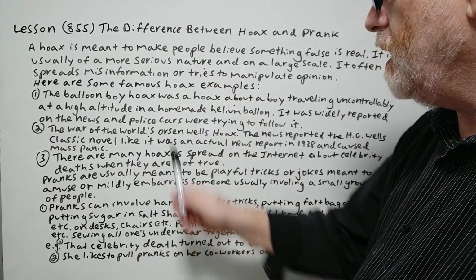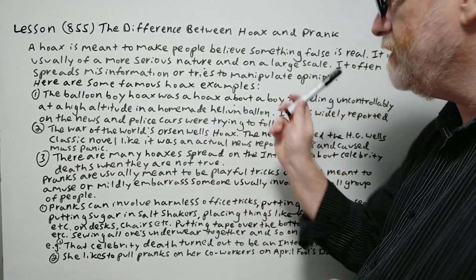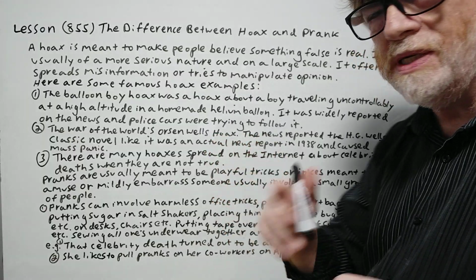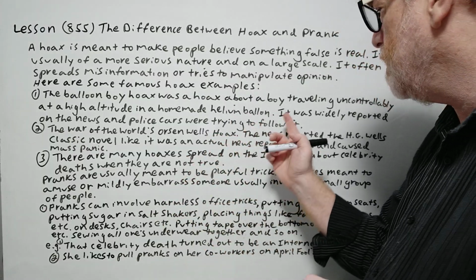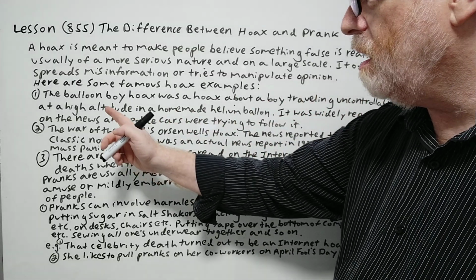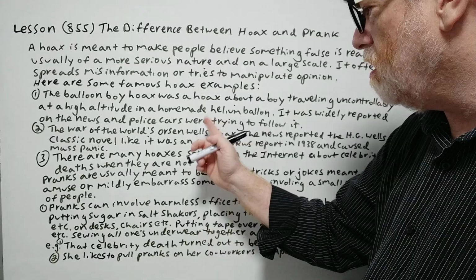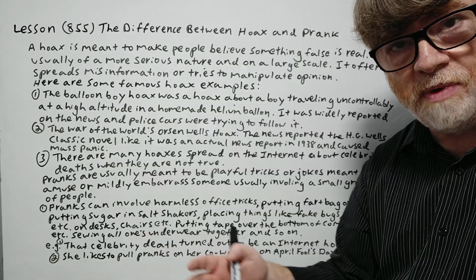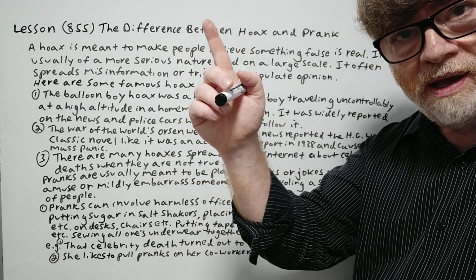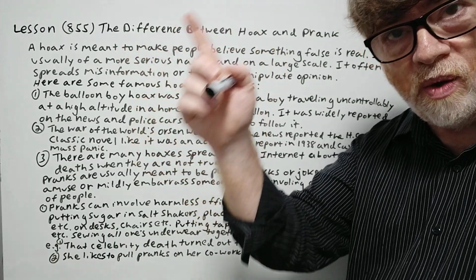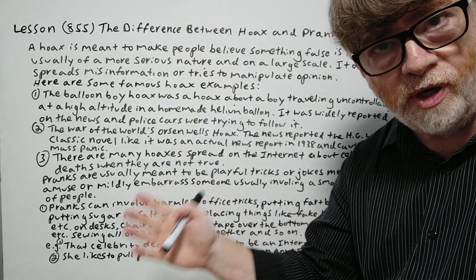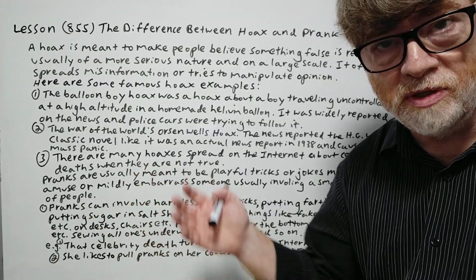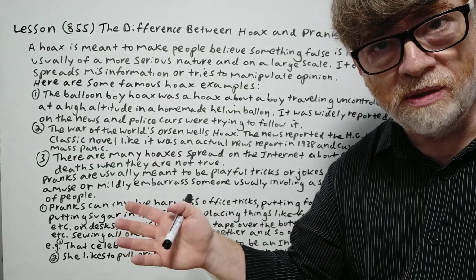The balloon boy hoax was a hoax about a boy traveling uncontrollably at a high altitude in a homemade helium balloon. This wasn't that long ago. I don't know, was it about 10 years ago or something? It was widely reported on the news, and police cars were trying to follow it. So this definitely is more serious. There were a lot of people really nervous, thinking that there was a boy trapped on this balloon that was flying wildly in the air. Police cars were following it, so it was actually taking up police time that's supposed to be used for real police work.